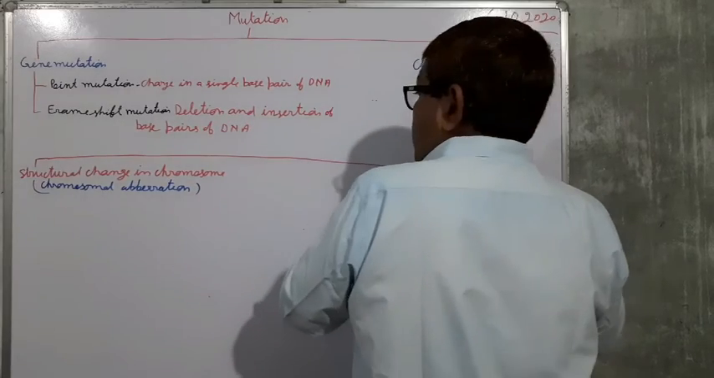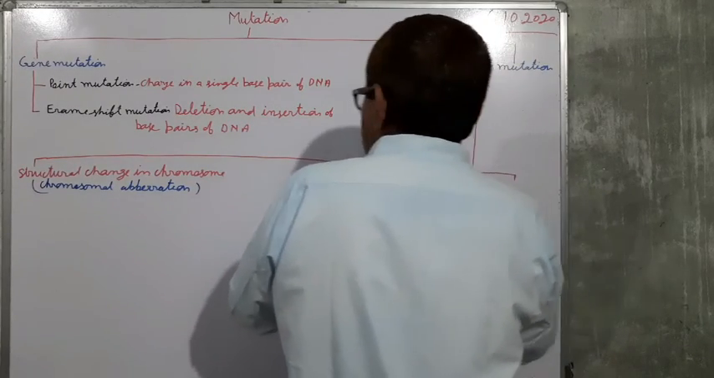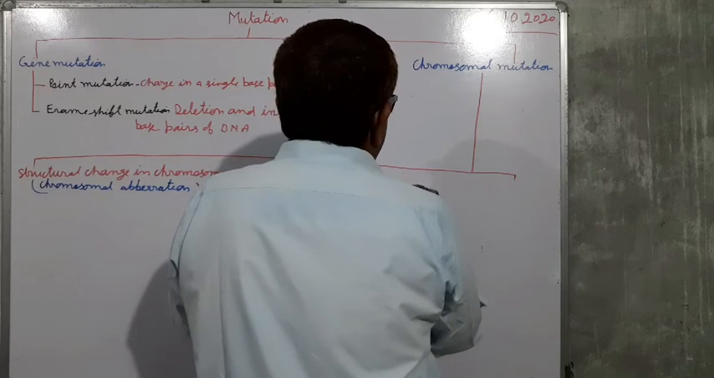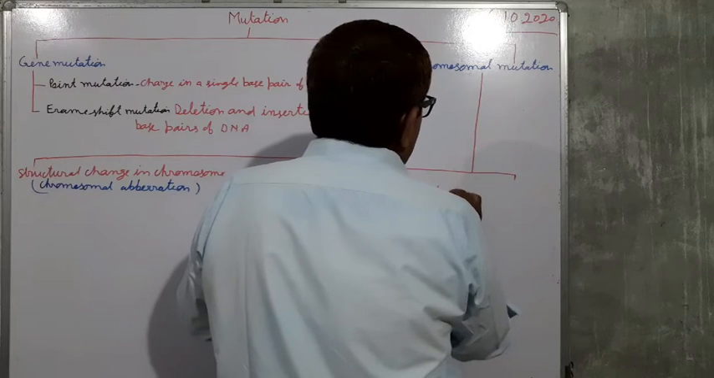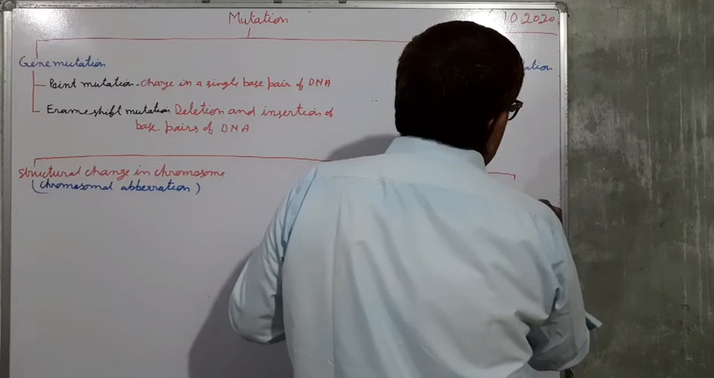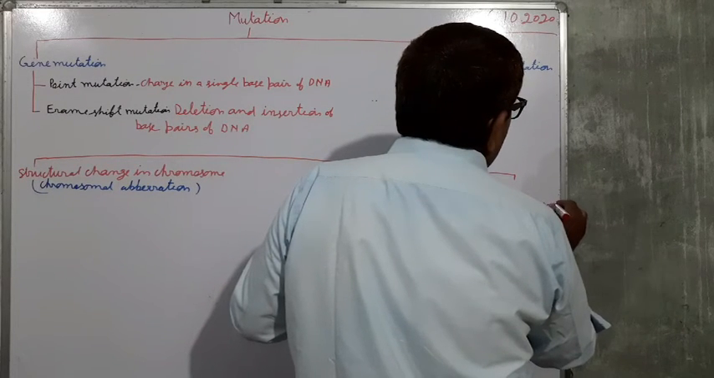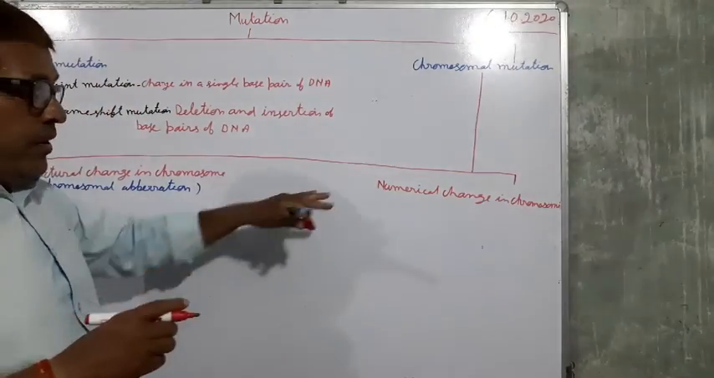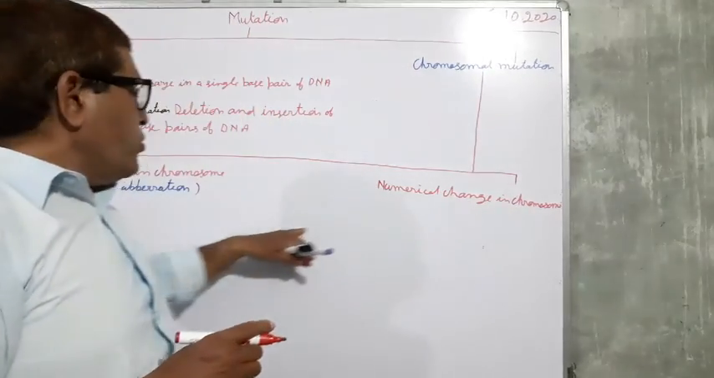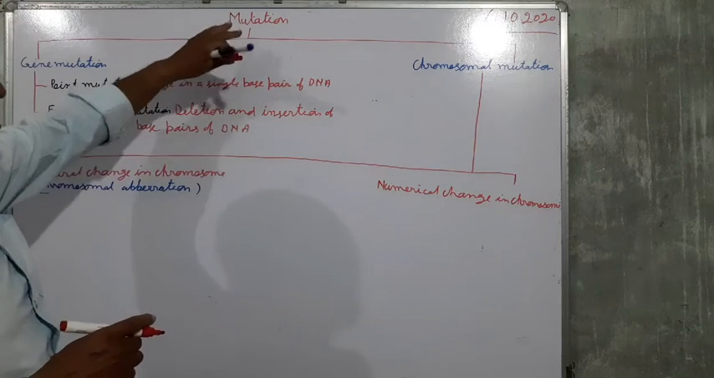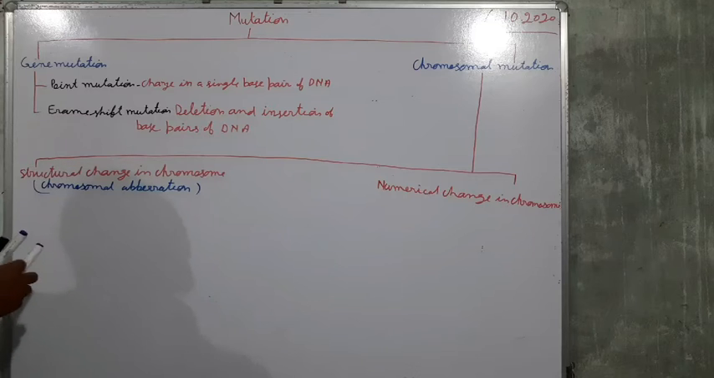Second one is numerical change in chromosome. So here there is change in number of the chromosome. Here there is change in number of chromosome, and here change in structure of the chromosome, and this may cause mutation.